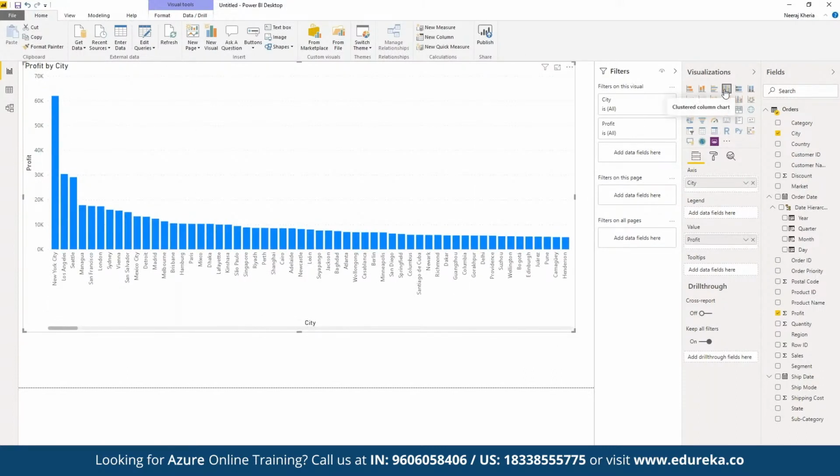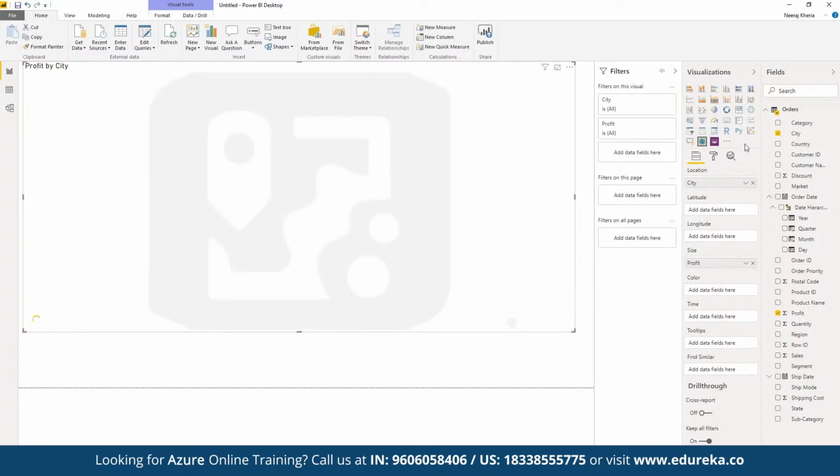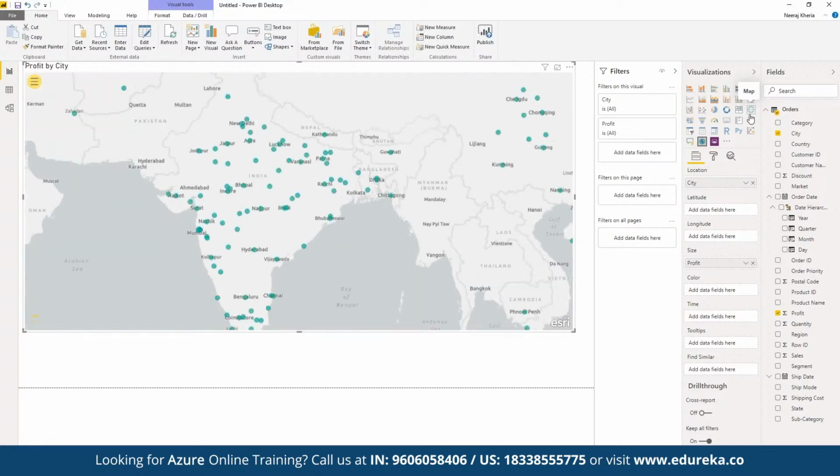So instead of using the bar graph, we have the option for map. In map, we have direct support from ArcGIS Maps for Power BI, or we can make use of the simple maps section available for visualization. If we want to use ArcGIS, we can simply choose ArcGIS Maps, or we can make use of the simple map tool offered by Power BI itself.